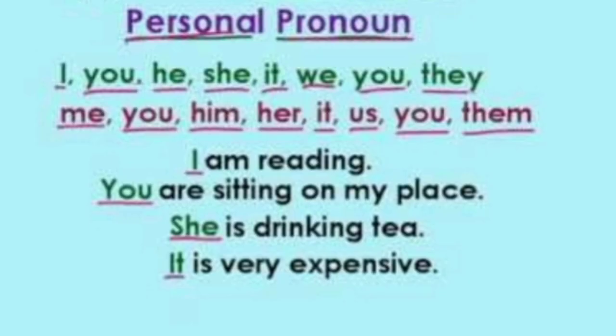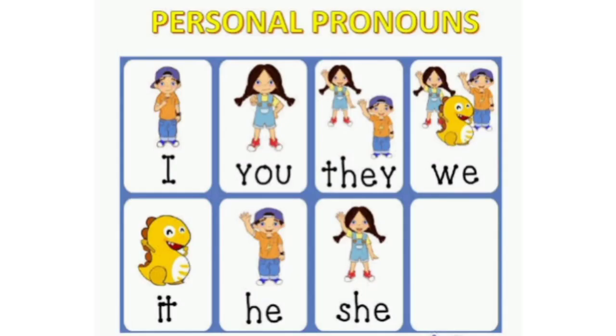So let's take one more view of the examples like I, you, he, she, it, we, you, they, me, you, him, her, it, us, you, them. And in the sentences, I'm reading, you are sitting on my place, she is drinking tea, it is very expensive. Few more examples like I, you, they, we, it, he, and she. I hope you more understand the examples of the personal pronouns.